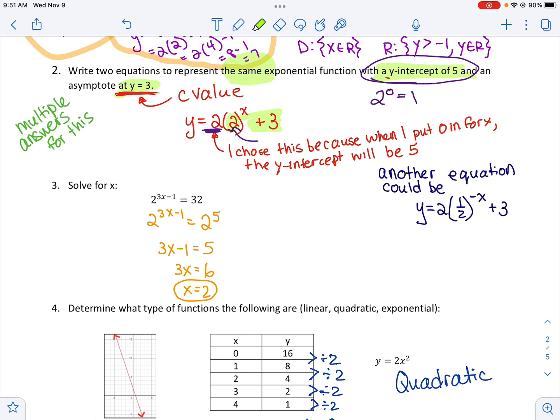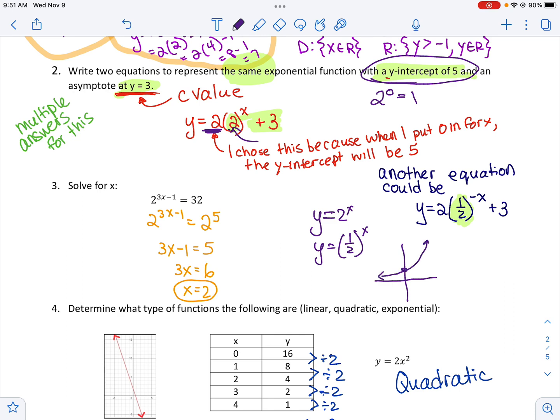And then if I want another equation that represents the exact same exponential function, the easiest way to go would be to use the decreasing function that matches 2 to the x. So you should know that y equals 2 to the x and y equals a half to the x are reflections along the y-axis of each other. So they are identical, but they're flipped along the y-axis. So that's what they look like.